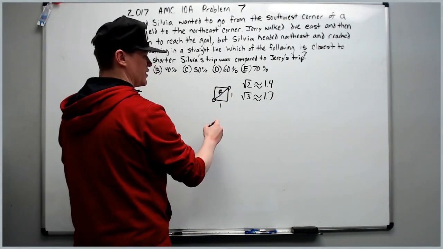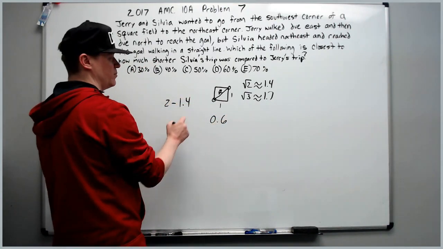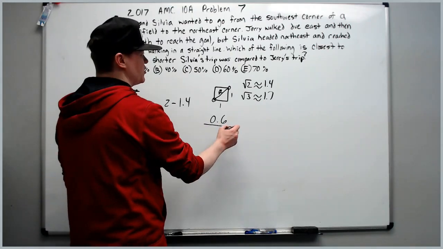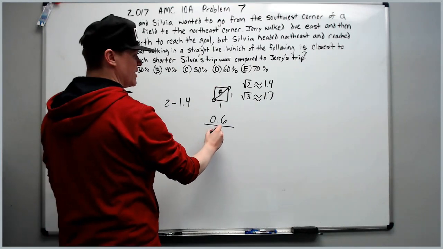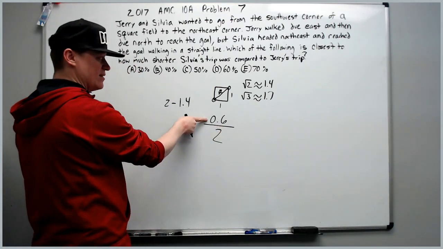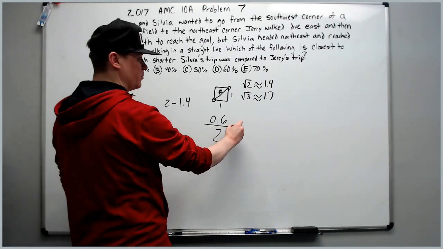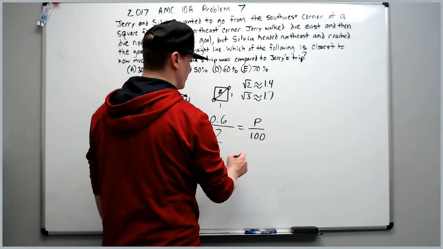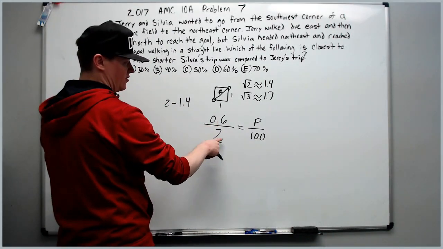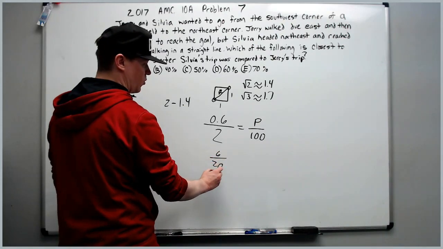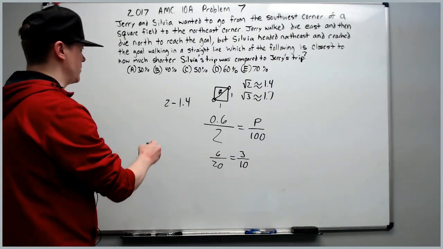So how much shorter is her trip? Her trip is 0.6 shorter, 2 minus the 1.4, than Jerry's trip. So we want how much shorter it was compared to Jerry's. So the difference in their travel amounts over Jerry's amount will be equal to P over 100. If you multiply by 10 over 10, you'll get 6 over 20, which is 3 over 10, which tells you the percent is about 30%.